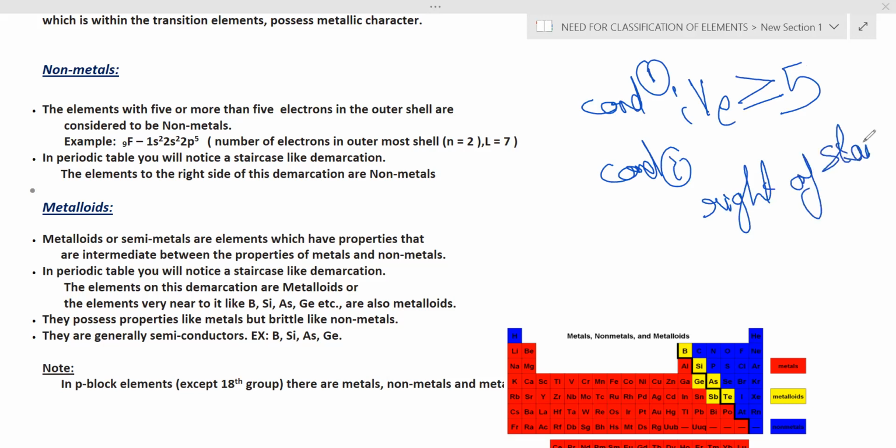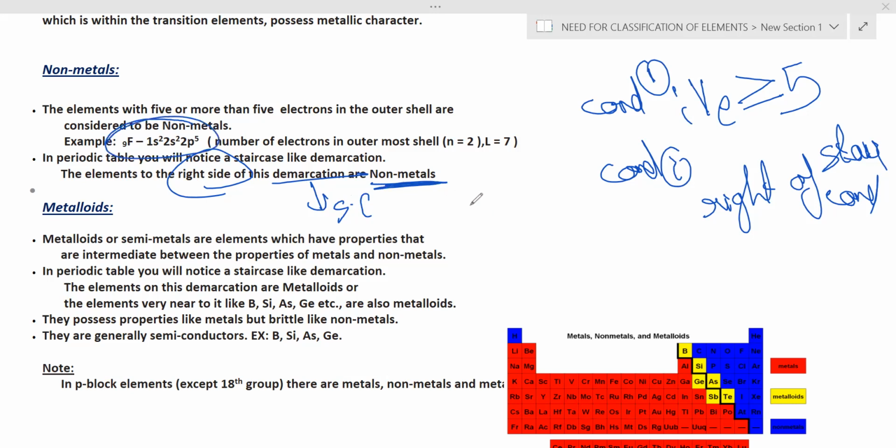These are the two conditions you have to remember. The elements with 5 or more than 5 electrons in the outermost shell are considered as non-metals. And the second condition is they are towards the right side of the demarcation, which is nothing but the staircase. These are considered to be non-metals.